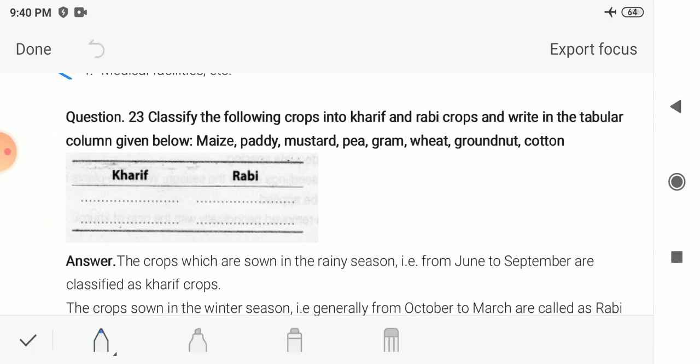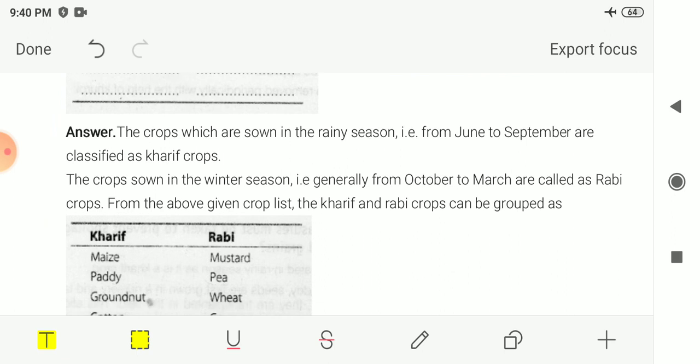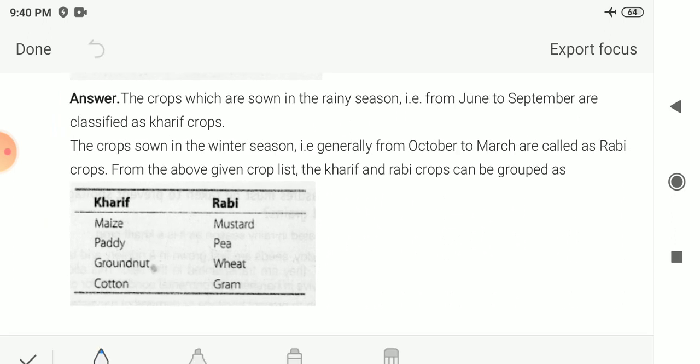Classify the following crops into Kharif and Rabi crops, and write them in the tabular column given below. The names of the crops given to you are maize, paddy, mustard, pea, gram, wheat, groundnut and cotton. So the answer: the crops which are sown in the rainy season, that is from June to September, are known as Kharif crops, and the crops which are sown in the winter season, generally from October to March, are known as Rabi crops.